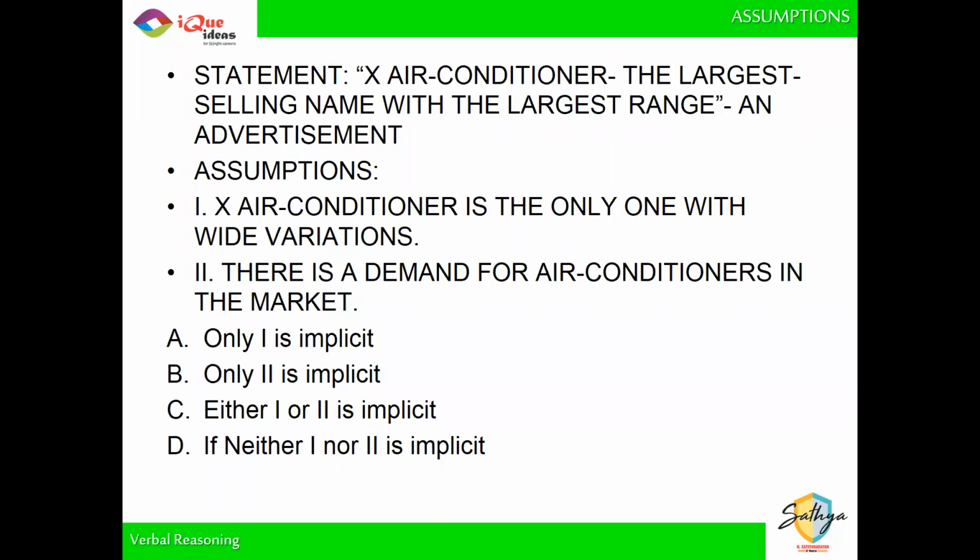Can I say X air conditioner is the only one with wide variations? मैं क्यों assume करूं कि सिर्फ X air conditioner में variation है? X थोड़ी बोल रहा है I am the only one. Ad में बोला है हमारा range सबसे बड़ा है. In fact when you say हमारा रेंज सबसे बड़ा है, उसका मतलब तो यही हुआ ना कि दूसरों के भी रेंज हैं, हमारे जितना बड़ा नहीं है बट दूसरों के भी रेंज तो है. So I definitely cannot say that I am the only one with wide variation. So one is definitely false. So only the second assumption is implicit, which means option B has to be my right answer, right? So option B has to be my right answer. Straightforward example, simple to solve.